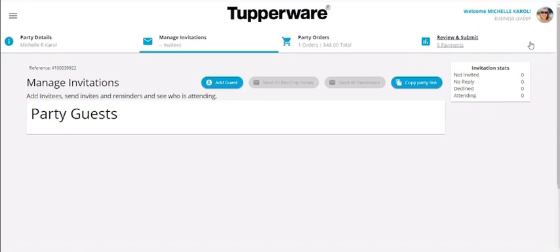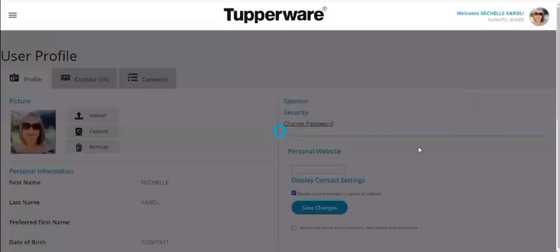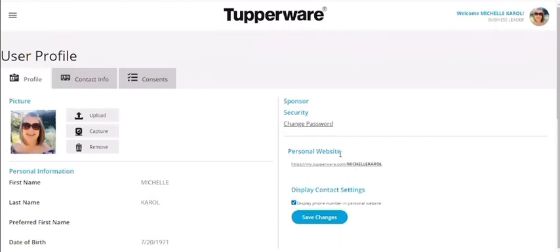Here's an easy way to find it. Go up here to your profile, click on view and edit profile, and your personal website where people can shop is right here. So you can copy and paste that and send that to anybody.